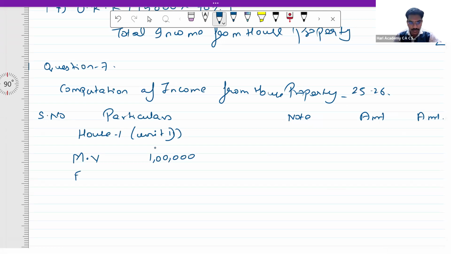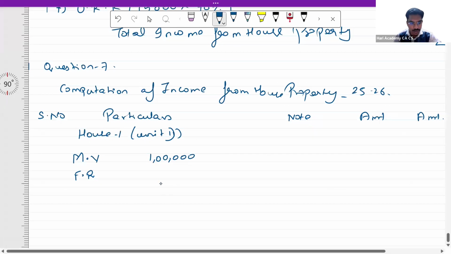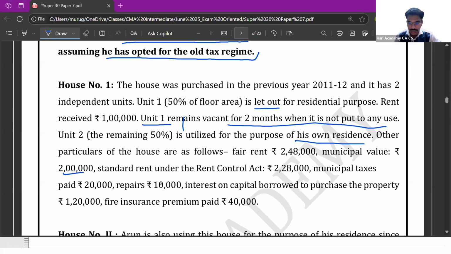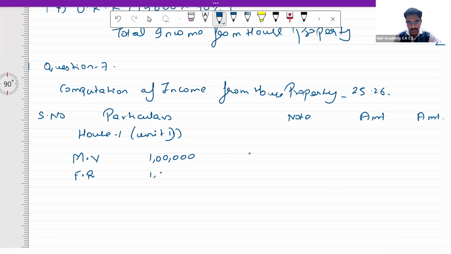Then fair rent. Fair rent, if you see here, is 2,48,000. We have to take only half of it, so it is 1,24,000. So step 1 is higher of municipal valuation or fair rent. So this is going to be 1,24,000.